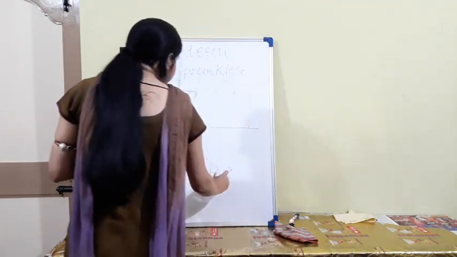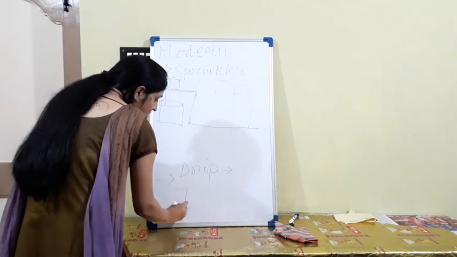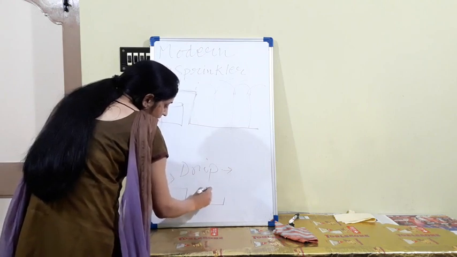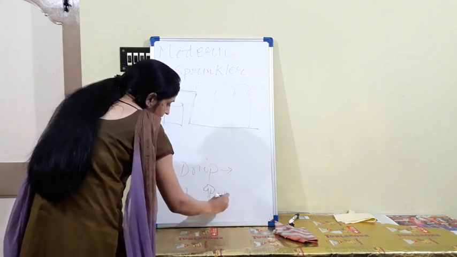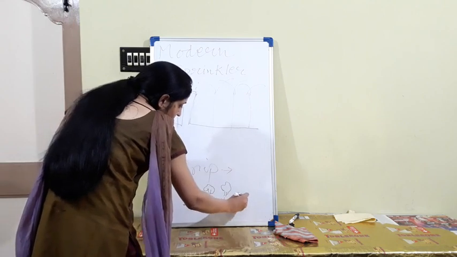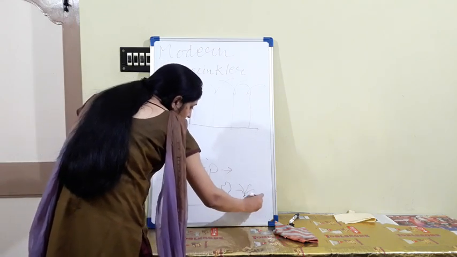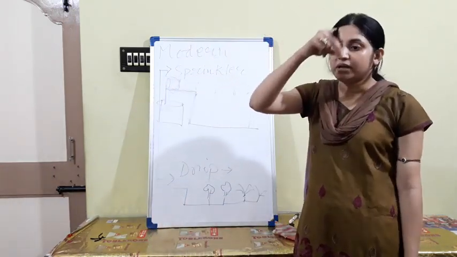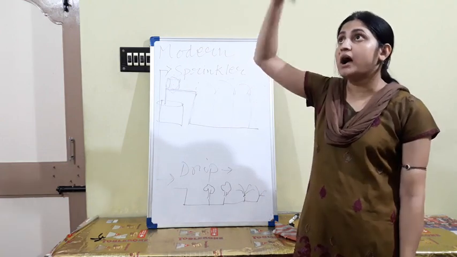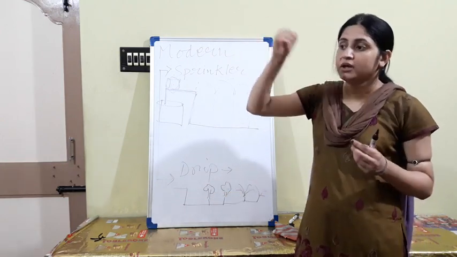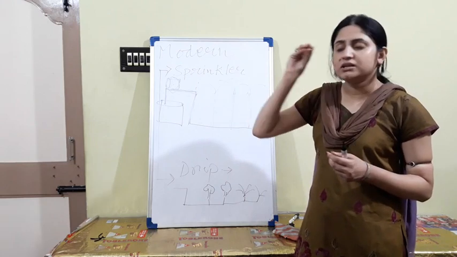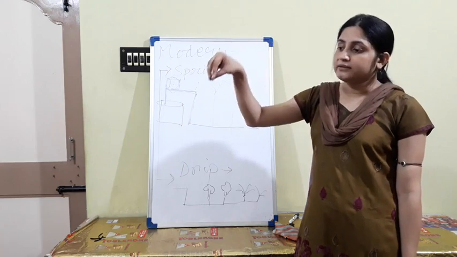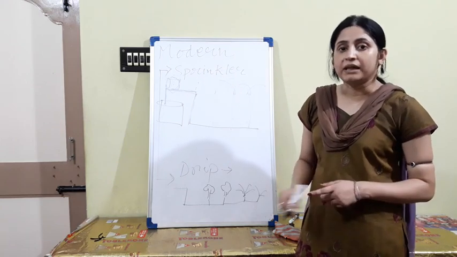Next one, the drip system. The drip system is also just like that, but here the water reaches the small pipeline at the end of the plant. Okay, here plants are present, and the water goes just to the root of the plant. You can see the root of the plant. So here a small pipeline is also present, and the water comes from the upside, but the water just falls drop by drop, as little as it can, at the position of the root of the plant.